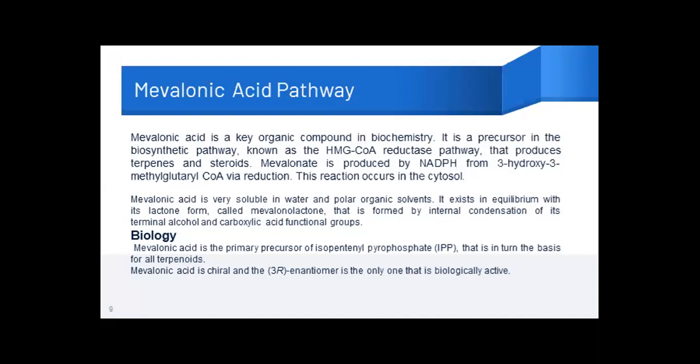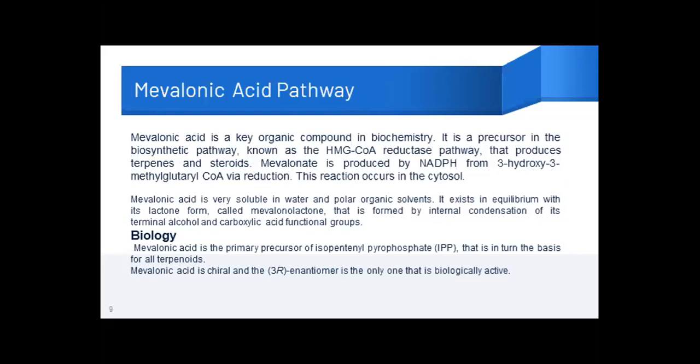Today's topic is the mevalonic acid pathway, and this is one of the important pathways required for the synthesis of terpenoids and steroids. The main important step, usually the starting phase, I should say, is when HMG coenzyme A reductase acts on a compound to get it converted to mevalonic acid, which then gets converted to different steroids and terpenes. HMG is 3-hydroxy-3-methylglutaryl coenzyme A reductase enzyme. So this is one of the key steps in the mevalonic acid pathway.